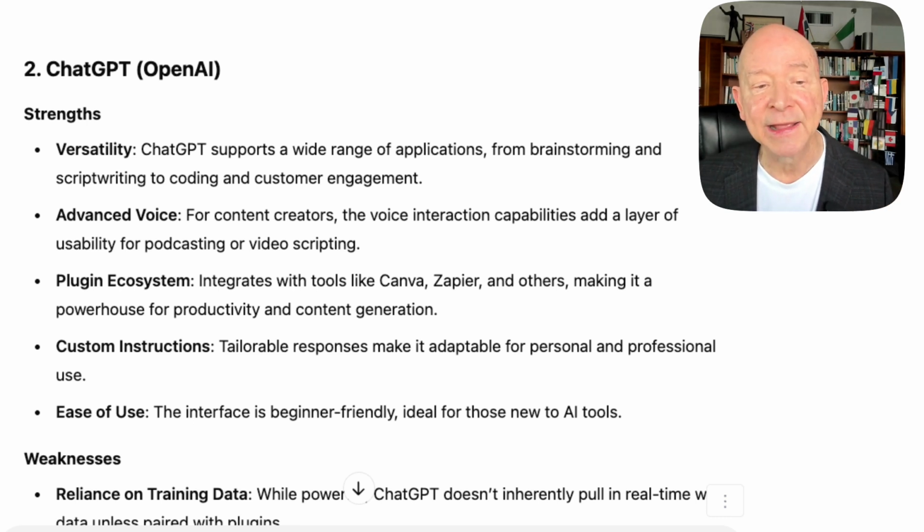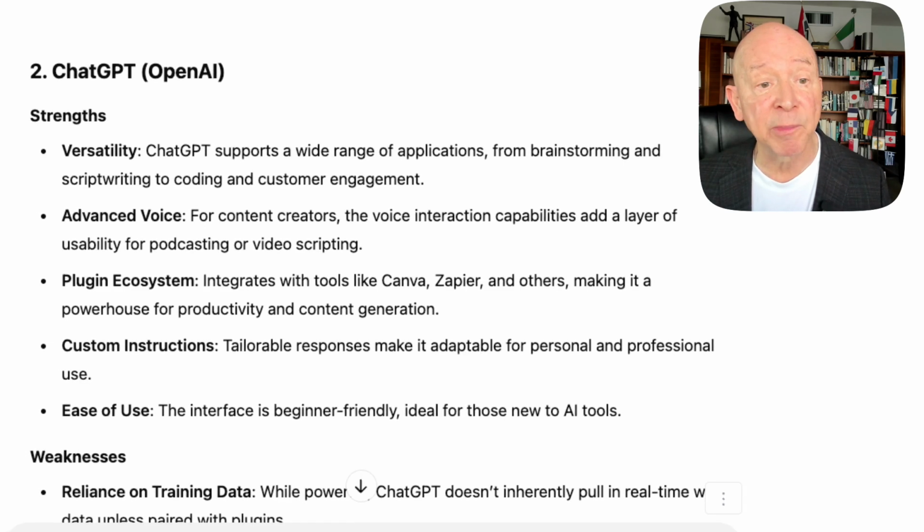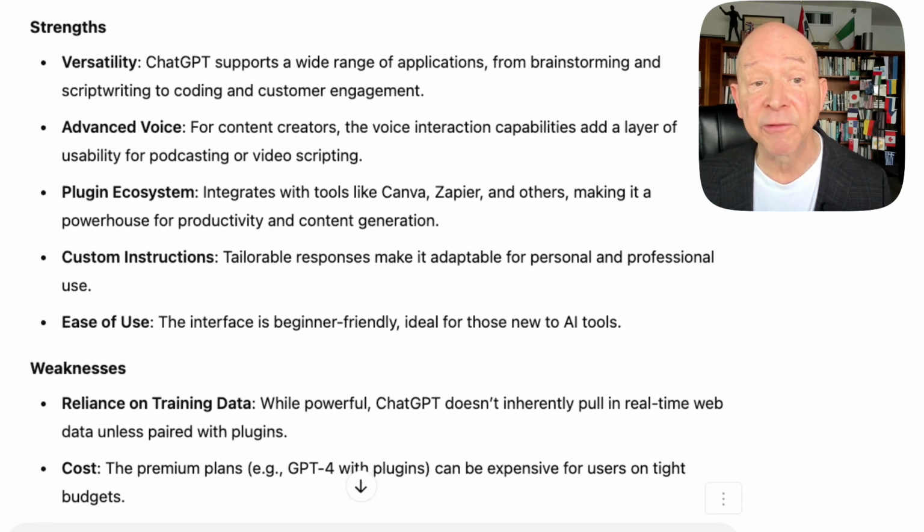Versatility, I like that. It supports a wide range of applications from brainstorming and giving you capabilities in other areas like scripting to coding to customer engagement. I think that's one of the real keys on that, giving us the versatility, particularly in the newer versions. You get the O, not 0, but O, 4.0, which is Omni, meaning you get a chance to see the text. You also can use audio, you can use video. Matter of fact, I got a special video I want to share with you, let you see that. So hang on, it's going to be here in just a moment or so.